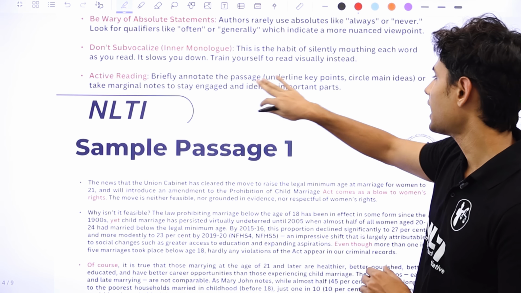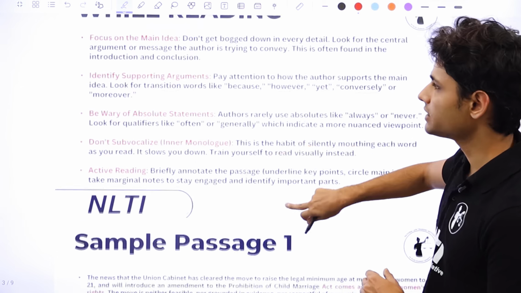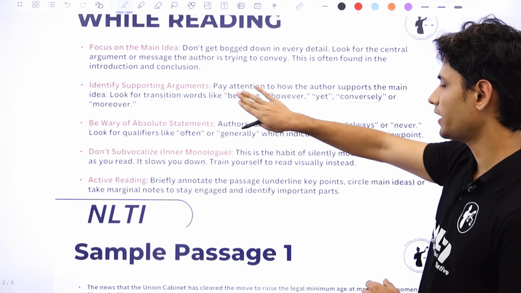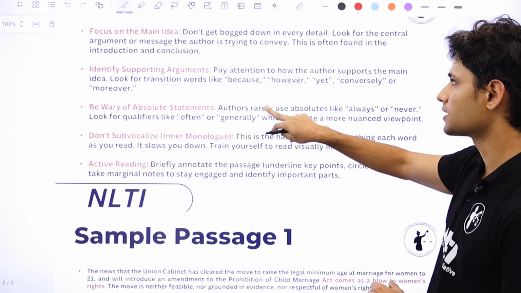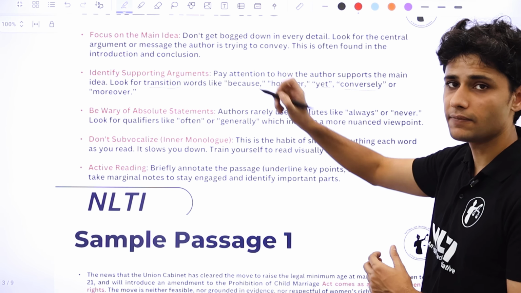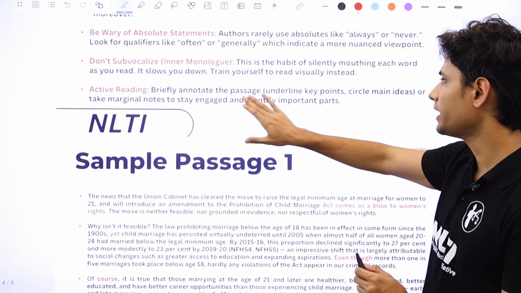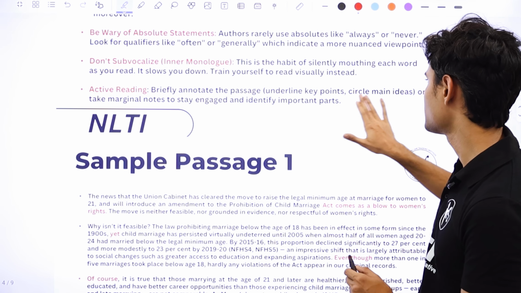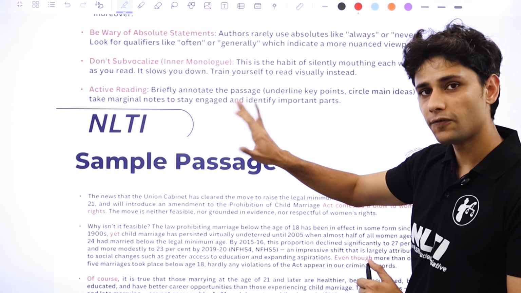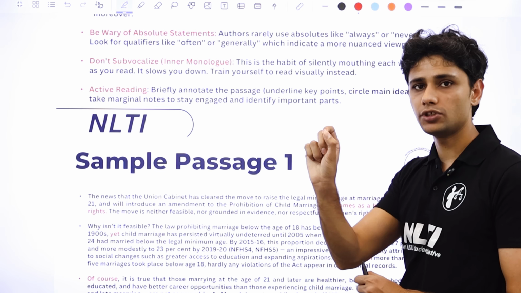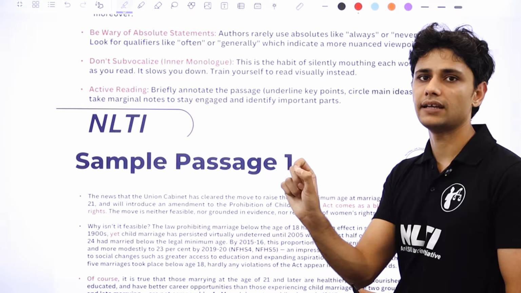Second is annotate wherever it's necessary. So all these things that I've discussed with you, which is identifying supporting arguments or being wary of absolute statements, or if you feel that somewhere the author's main idea is written so you want to underline it, in all of that, annotate the passage. Underline the key points, circle the main ideas. If you feel somewhere something is written which you would like to keep an eye out for, underline that.